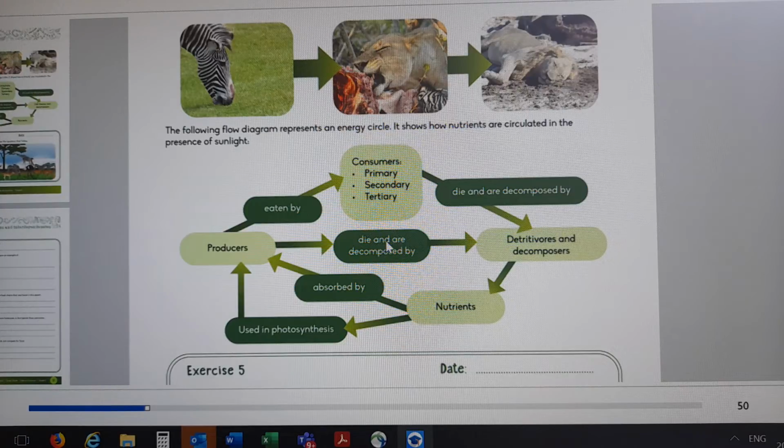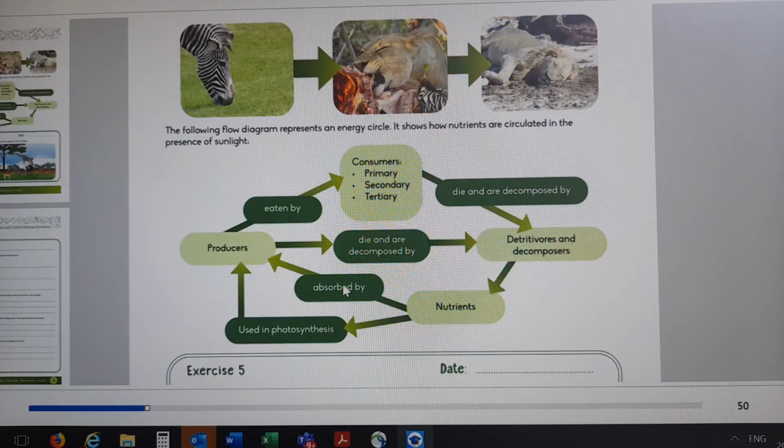Then they become nutrients, and the nutrients are absorbed by producers, which are the plants, and are also used in photosynthesis. Those are the minerals.